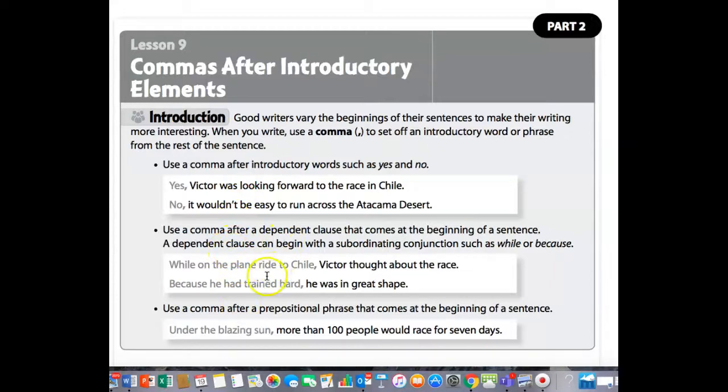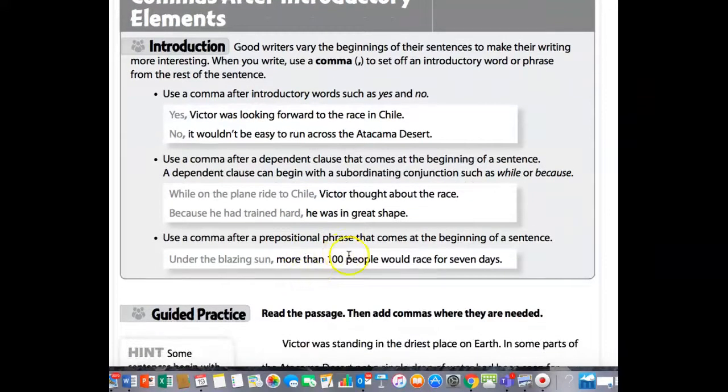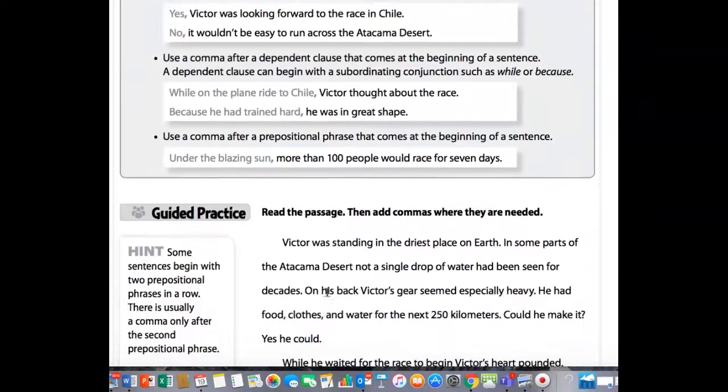Obviously, with a dependent clause, when it comes at the beginning of the sentence, you always put a comma after it. So while on the plane ride to Chile, Victor thought about the race. Okay, so this is a dependent clause. It's not a complete sentence. Because he had trained hard, comma, he was in great shape. Okay, and then use a comma after a prepositional phrase that comes at the beginning of the sentence. So under the blazing sun, comma, more than 100 people would race for 7 days.